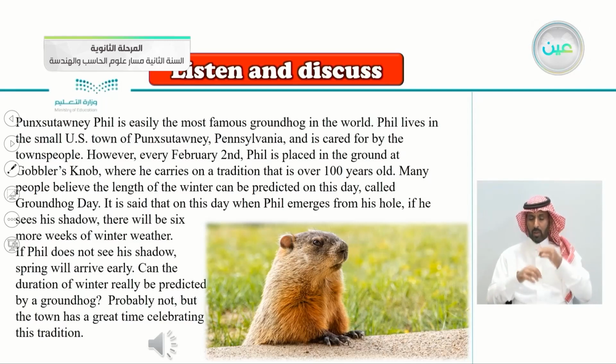Many people believe the length of the winter can be predicted on this day, called Groundhog Day. It is said that on this day when Phil emerges from his hole, if he sees his shadow, there will be 6 more weeks of winter weather. If Phil does not see his shadow, spring will arrive early. Can the duration of winter really be predicted by a groundhog? Probably not, but the town has a great time celebrating this tradition.